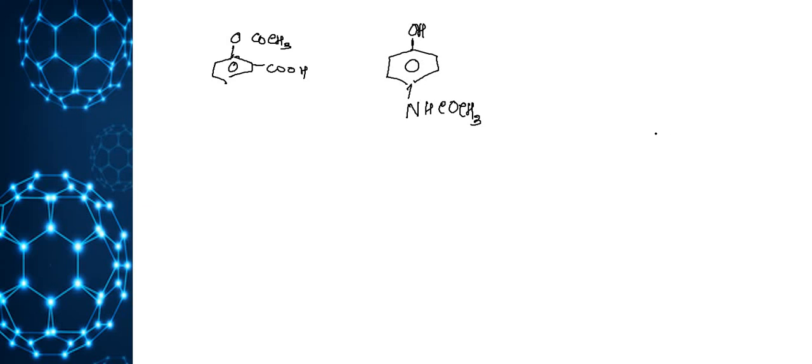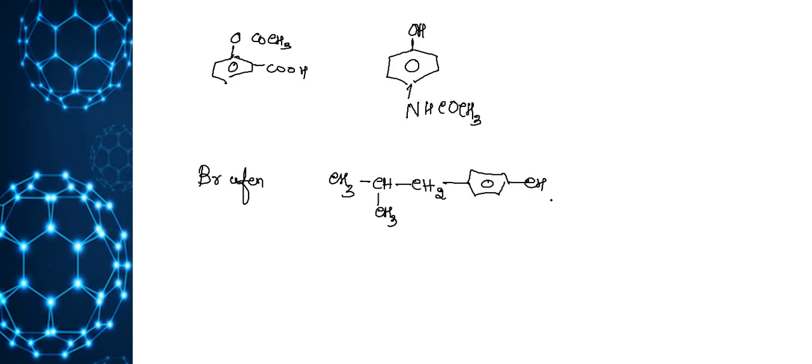Next one is an example for analgesic. Analgesic example: Brufen. The structure is CH3 CH CH3, CH2, benzene ring, CH, CH3, COOH. Okay, COOH. This is one of the analgesics.